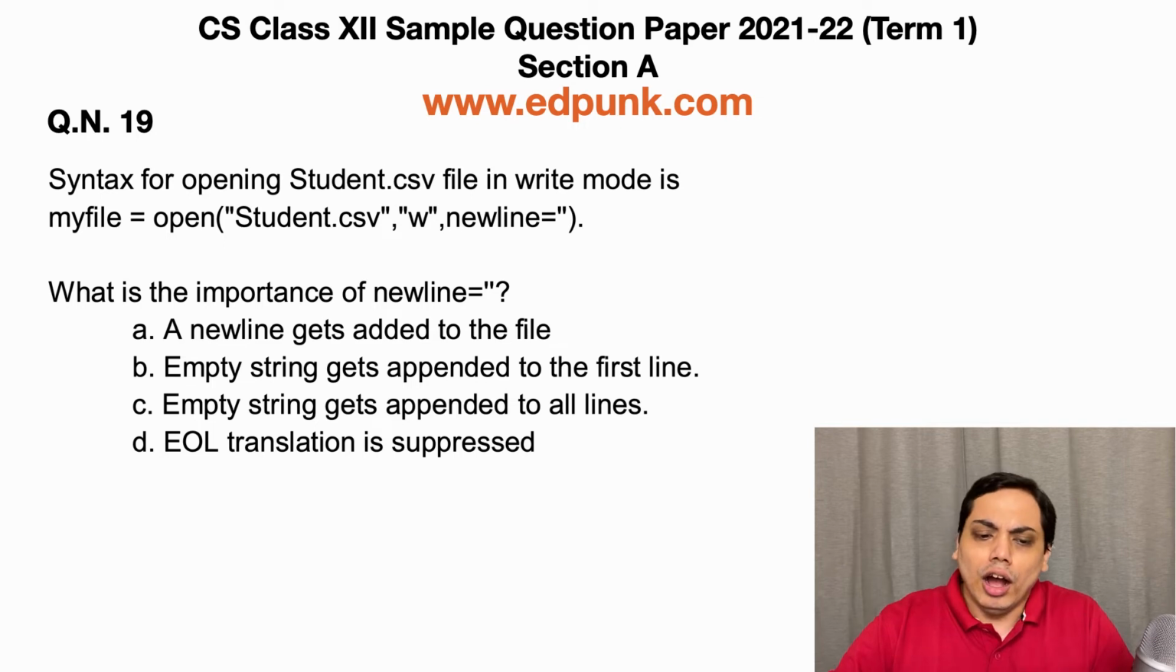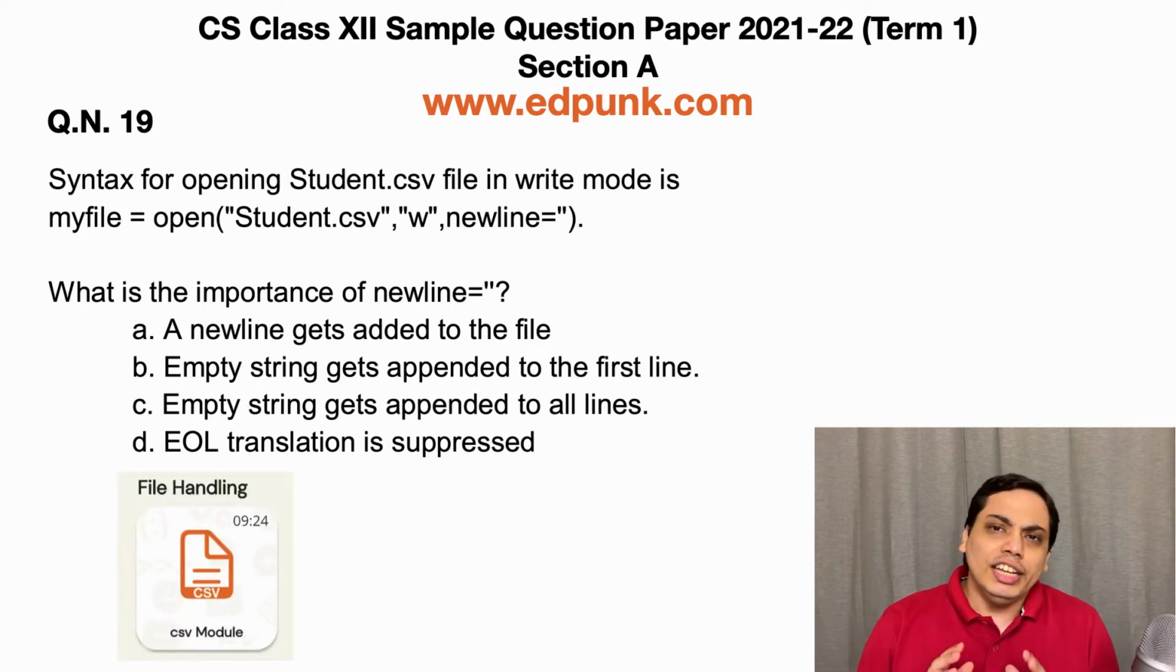Option A, a new line gets added to the file. Option B, empty string gets appended to the first line. Option C, empty string gets appended to all lines. And option D, EOL translation is suppressed.